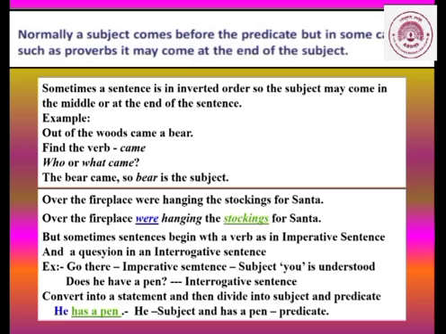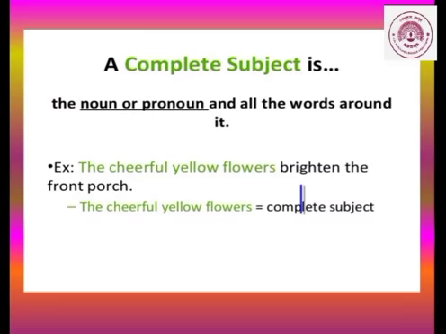So he is the subject and has a pen is the predicate. Now we will see the next concept in the subject, that is a complete subject. We have already seen it in the previous slide. Now this also is the same as the simple subject but with a slight difference and a combination of words. The noun or a pronoun and all the words around it means a complete subject.